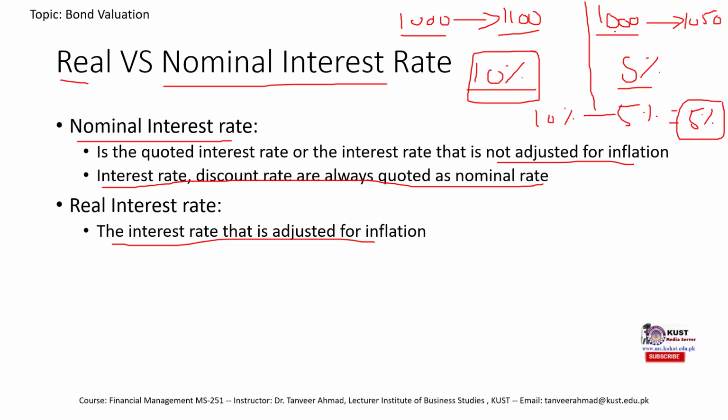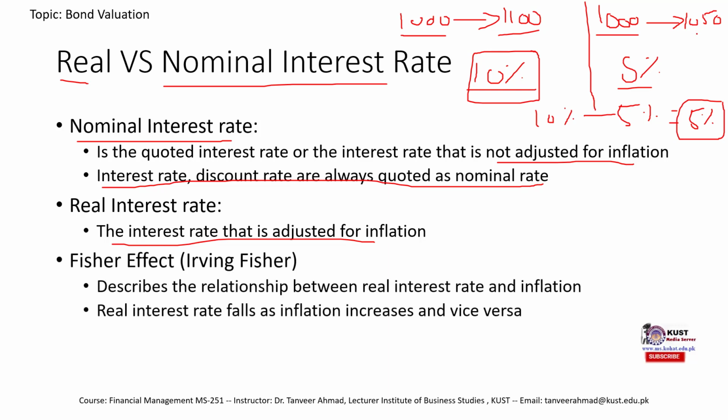So basically, although you have earned 100 rupees, your purchasing power didn't increase by 100 rupees, it merely increased by 50 rupees, because 50 rupees from this 100 rupees would go towards the inflation. I hope you get the idea.